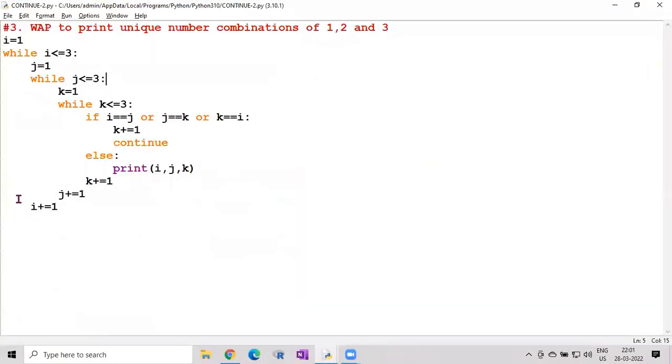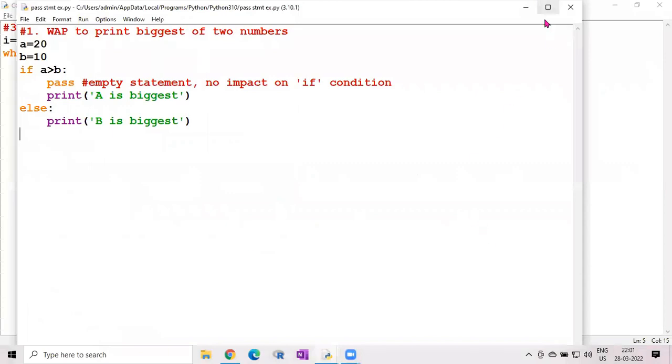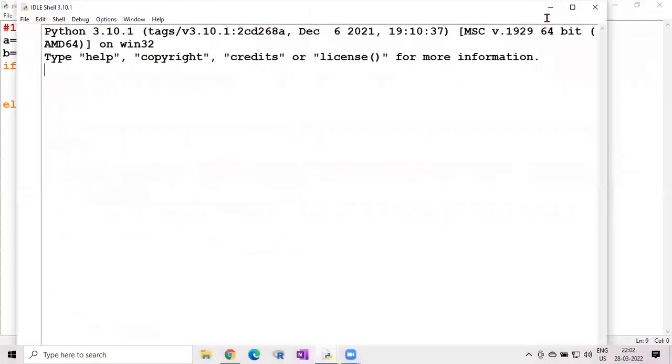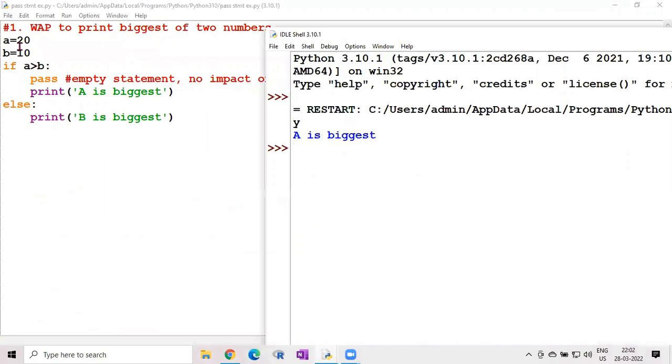Now let us run this program live with the pass statement. Yes, this is the program that we explained just now. Let us run this program. Now check the output. So what we got: the output A equal to 20, B equal to 10. Just as we explained, which condition is executed? The true part, if A greater than B. Here pass does nothing, no impact. Then it prints A is biggest.